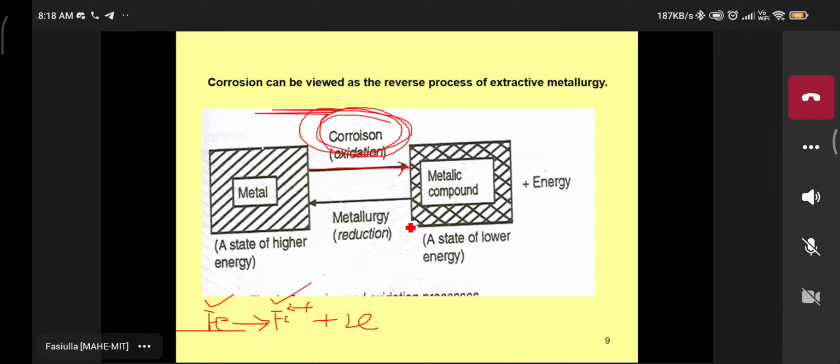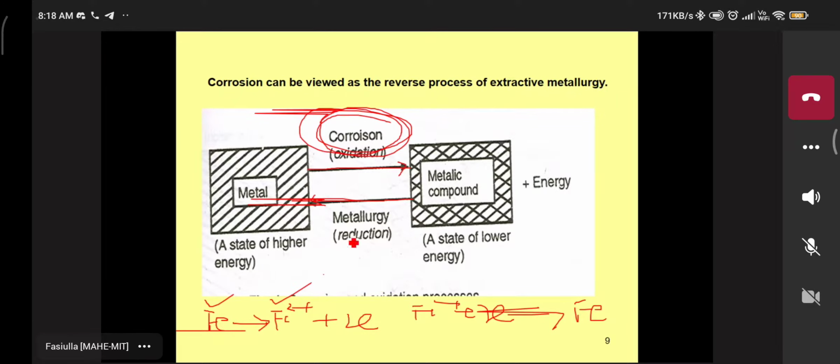Then the reverse process, from the metal ion: Fe2+ gains 2 electrons to give rise to Fe. In the reverse reaction, the metal ion is converted into metal, removing the oxidized layer that had formed. The metal ion gains 2 electrons, and gain of electrons means a reduction reaction.